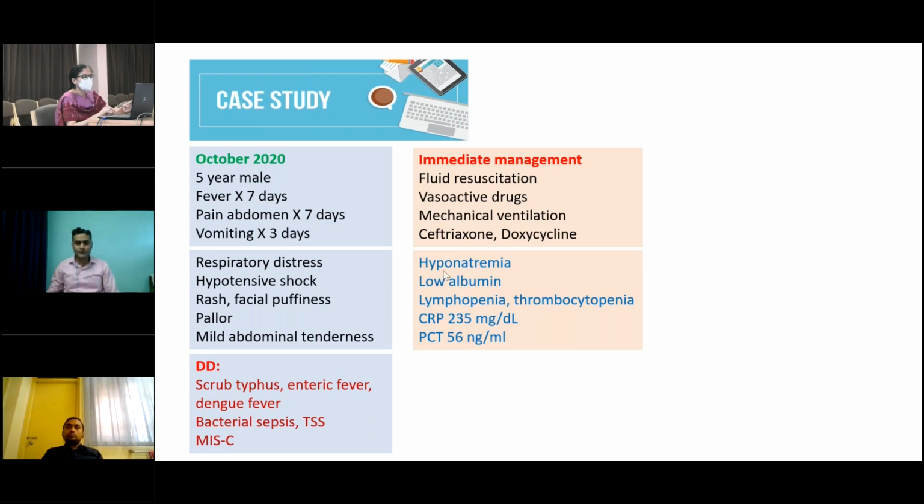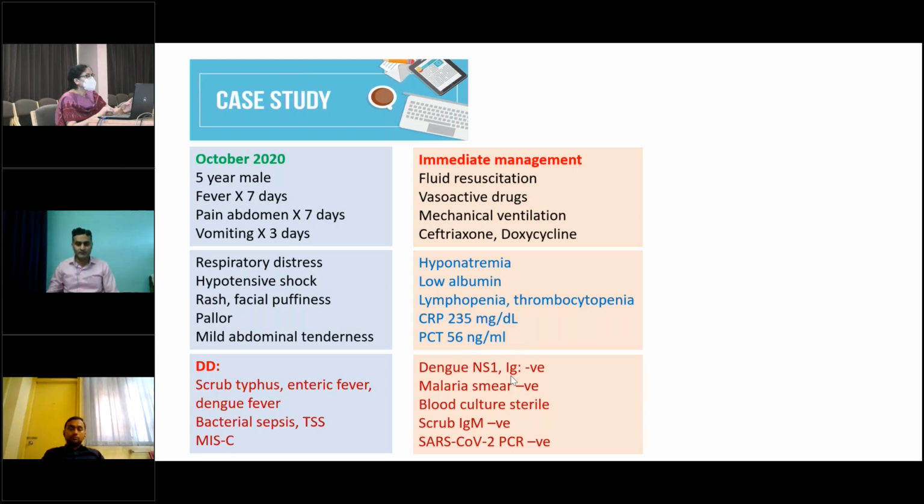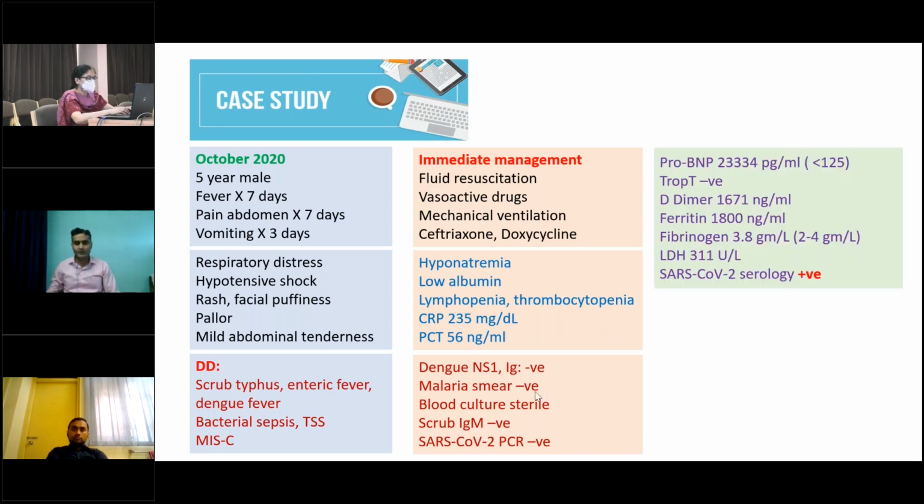Immediate management included fluid resuscitation, vasoactive drugs, mechanical ventilation, and antibiotics to cover bacterial sepsis and scrub typhus. Routine investigations showed hyponatremia, hypoalbuminemia, lymphopenia, and thrombocytopenia. The CRP was sky high, as was the procalcitonin. The etiological workup showed dengue NS1 and serology negative, malaria smear negative, blood culture sterile, and scrub serology negative. As part of the routine workup, his SARS-CoV-2 PCR was also negative.